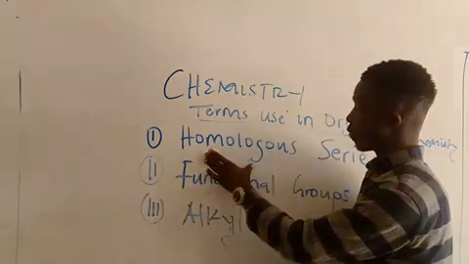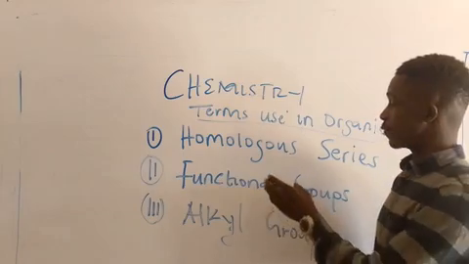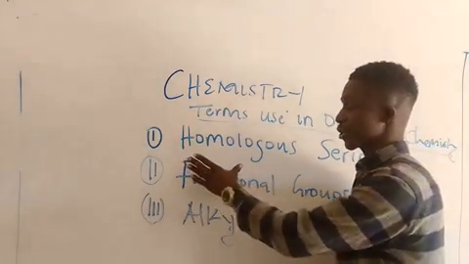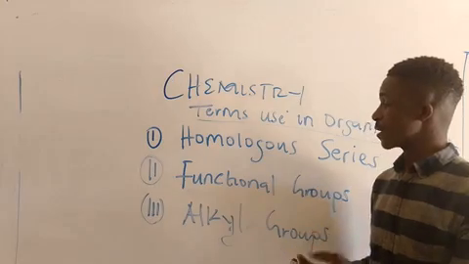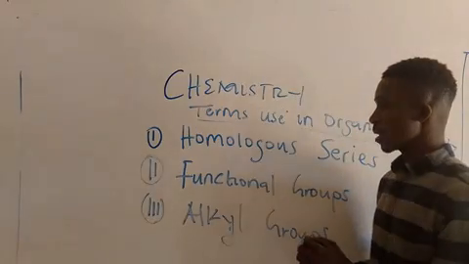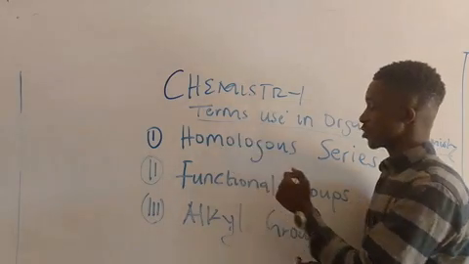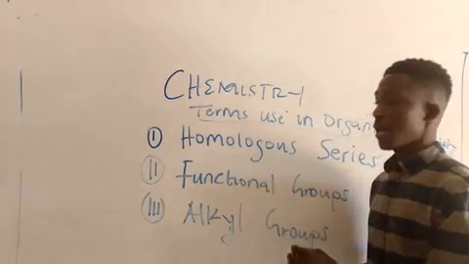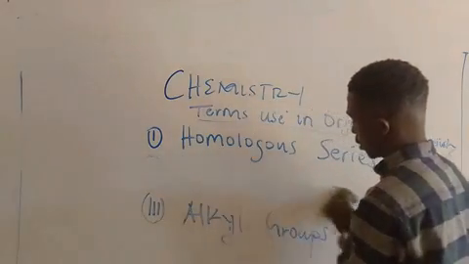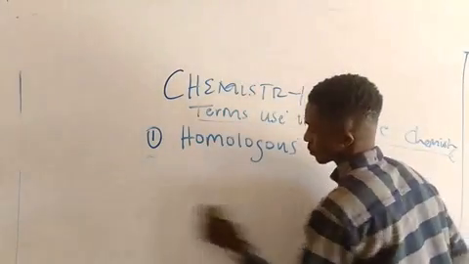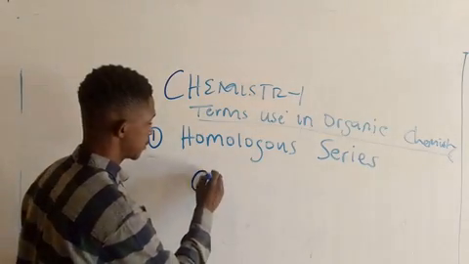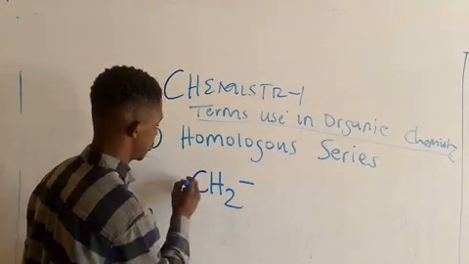These are a group of organic compounds that follow a regular structural pattern, in which each member of the series, or successive members of the series, differ by the molecular formula CH2.